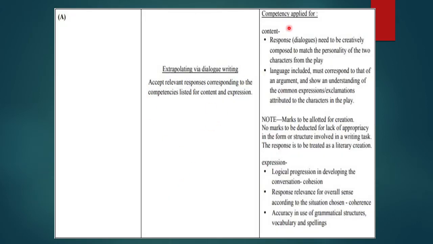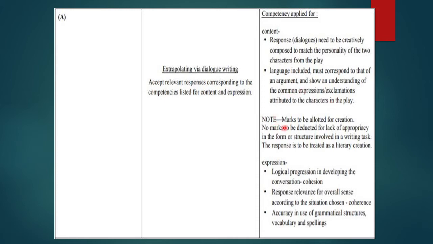Now the competency that is employed: the response or the dialogues need to be creatively composed to match the personality of the two characters from the play. So this we have done. Language included must correspond to that of an argument and show an understanding of common expressions and exclamations attributed to the characters of the play. So this I told you, expressions and exclamations. Those things in brackets and exclamation marks, all these are important.